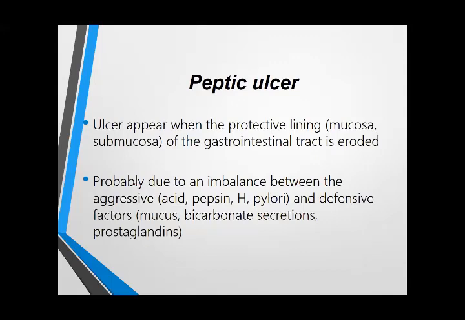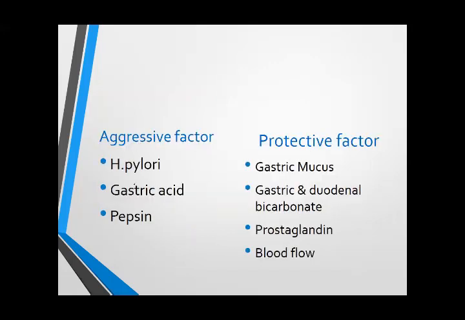And an ulcer usually occurs because of the imbalance between these factors. These are the aggressive factors and these are the defensive factors: H. pylori, gastric acid, and pepsin. Okay? And the protective factors are gastric mucus and gastric and renal bicarbonate, because both are alkaline, decreasing the gastric pH. Prostaglandin decreases the gastric acid secretion and also increases the release of mucus and bicarbonate.